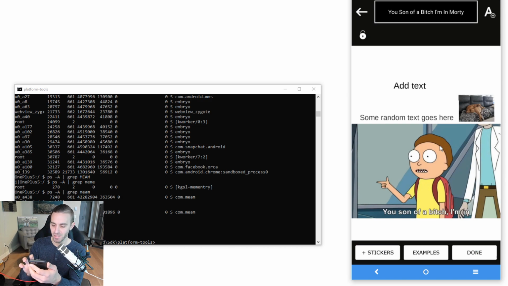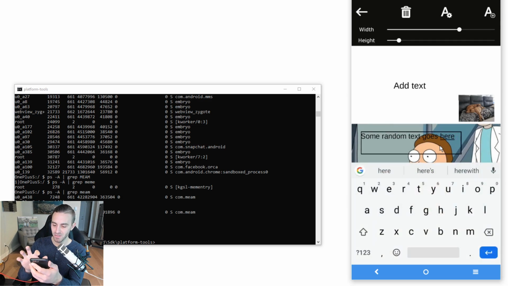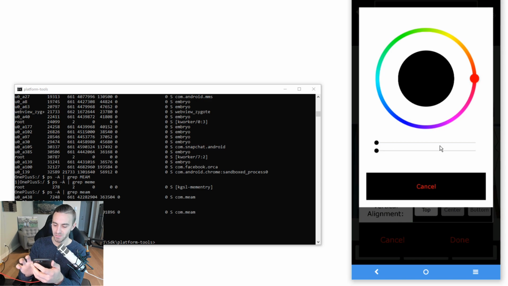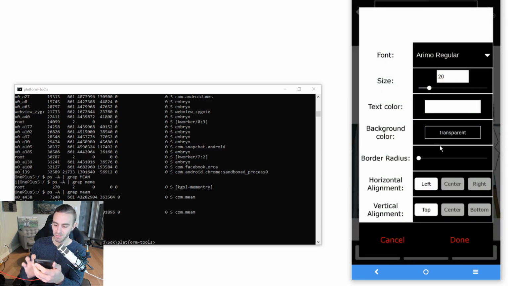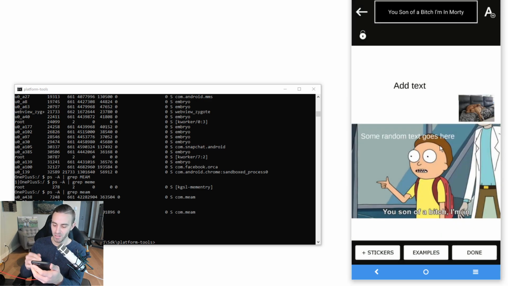Or I can change it to white. So I'll drag this on here and I'll change this to white. If I drag that all the way over, click in the center, click done. There you go, my text goes white.